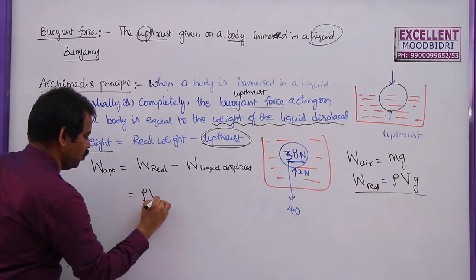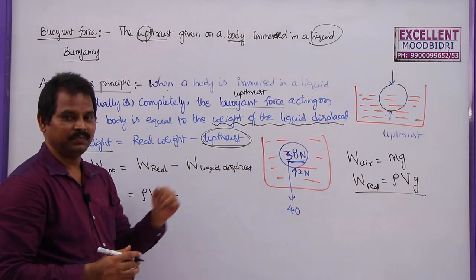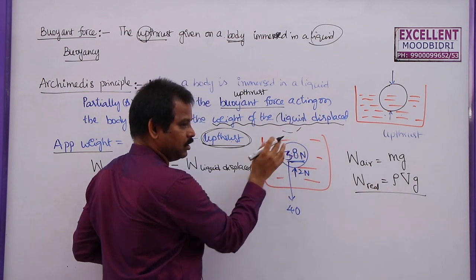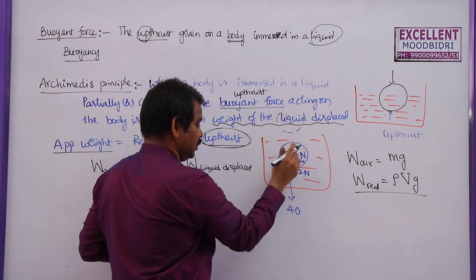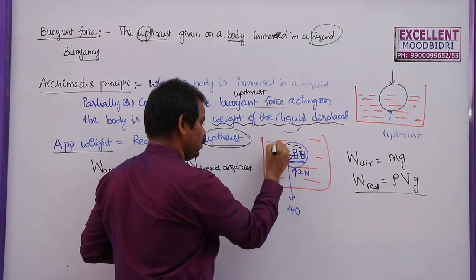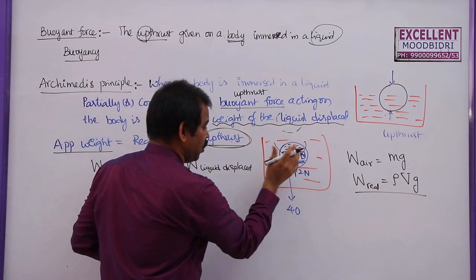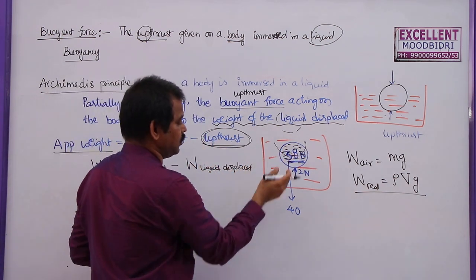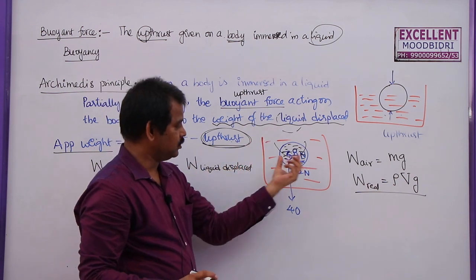This is rho Vg minus, how to find the weight of the liquid displaced? When the body is somewhere here, this space is filled with liquid. Now if the body comes here, the liquid which was previously present at this volume will go on either side of this body in all possible directions. That means, what is the volume of the liquid that can be displaced by this solid? The volume of the liquid displaced by the solid is exactly equal to the volume of this body only.